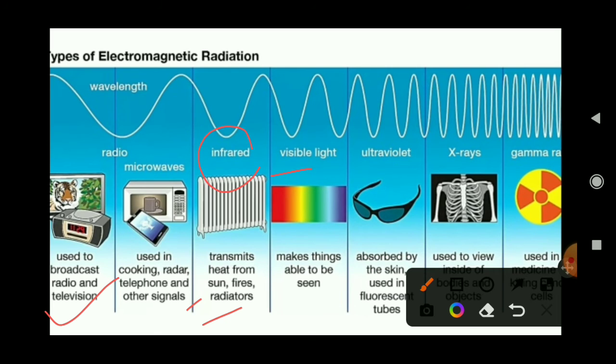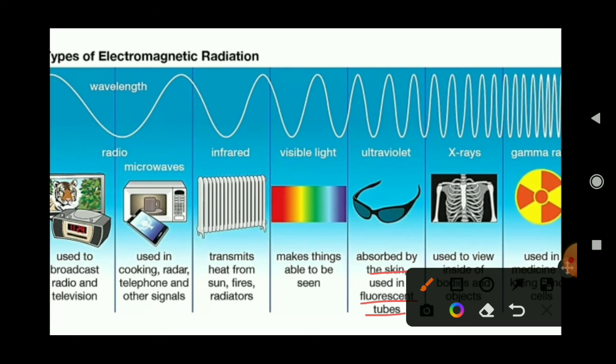Visible light makes our eyes able to see. When the eyes receive the reflected light, we can see the visible range of the spectrum, that is known as visible light. Then ultraviolet is absorbed by skin, and used in fluorescent tubes. The light of sun rays are also electromagnetic waves.